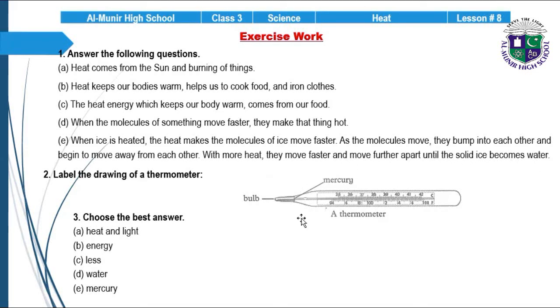Here we have the diagram of thermometer. You have to write the labeling on it: bulb, mercury, thermometer. Choose the best answer. Part A answer is heat and light. B answer is energy. C answer is less. D answer is water. E answer is mercury.